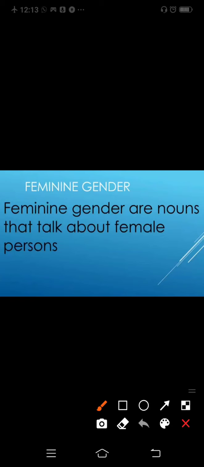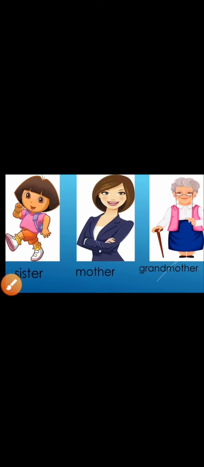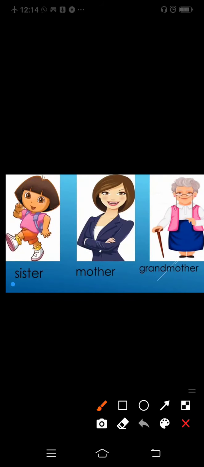What is feminine gender? Feminine gender are nouns that talk about female persons. Those that talk about female persons are called feminine gender. Let's see the examples of feminine gender. Sister, mother, grandmother, all indicate feminine gender.